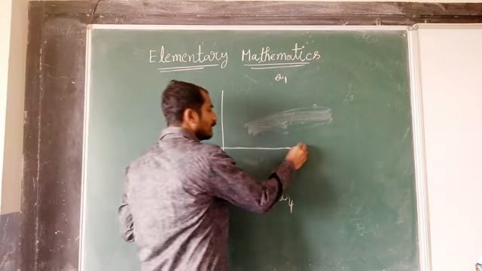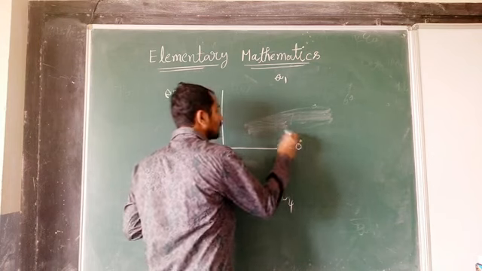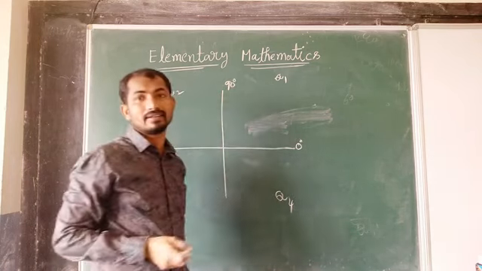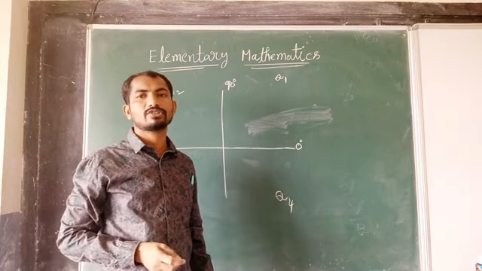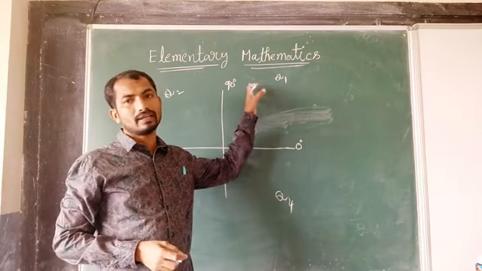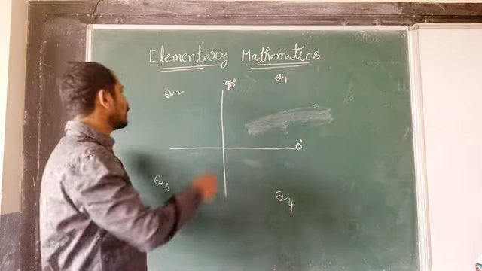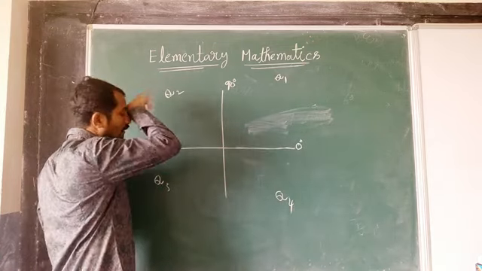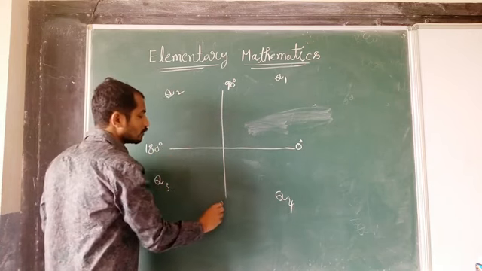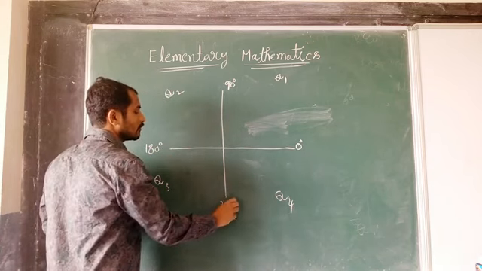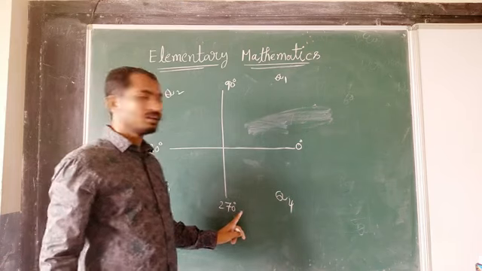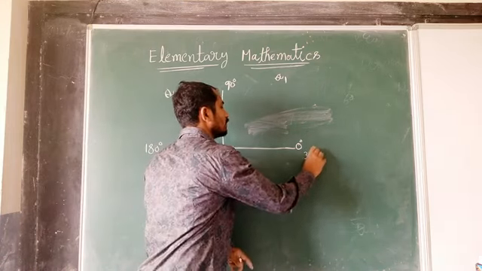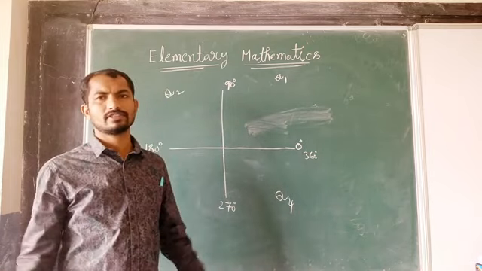So if the angle is 0 to 90 degrees, then that is said to be the first quadrant. In the first quadrant the angle will be 0 to 90 degrees. And second quadrant 90 to 180 degrees. And third quadrant 180 to 270 degrees. And fourth quadrant 270 to 360 degrees. This you know, clear.